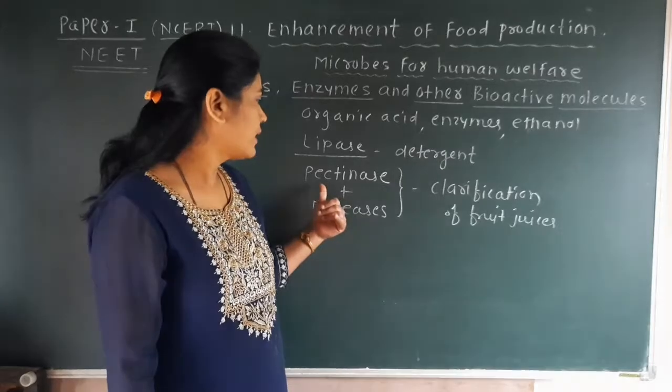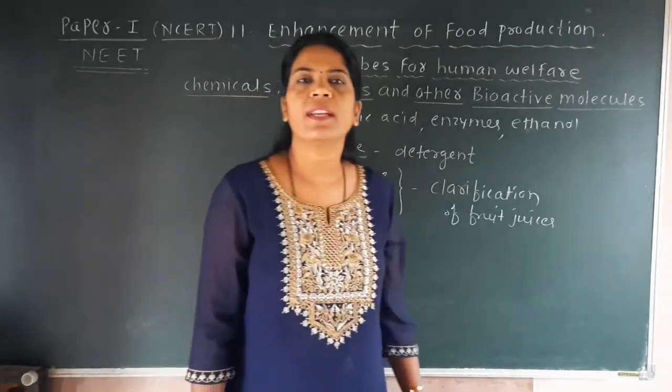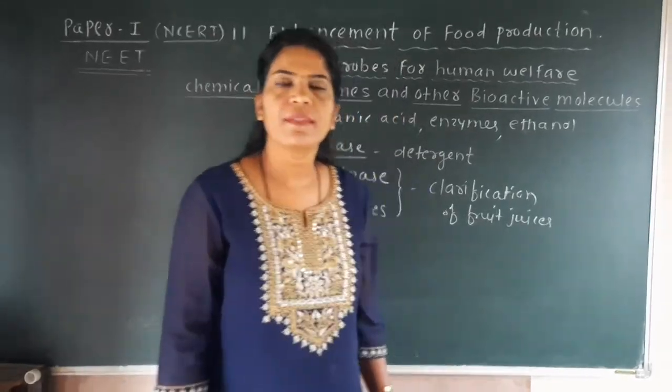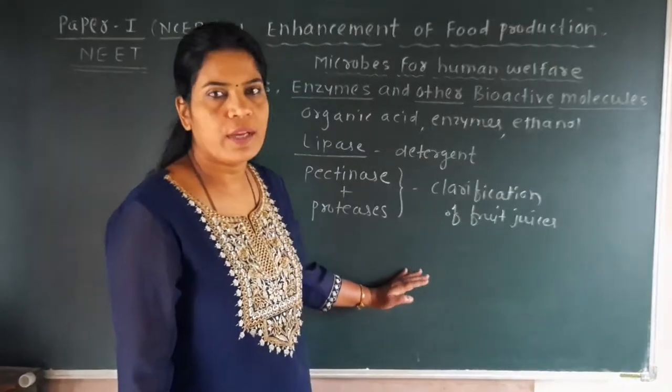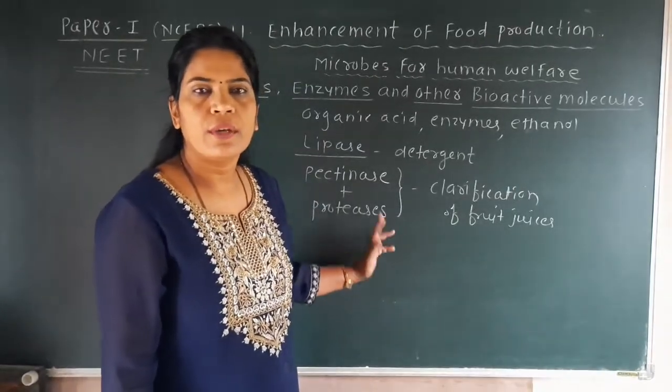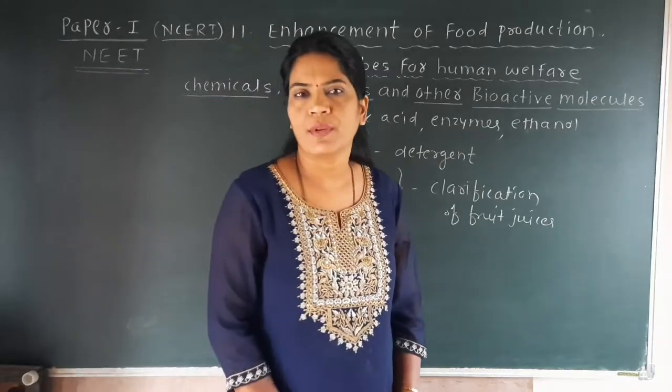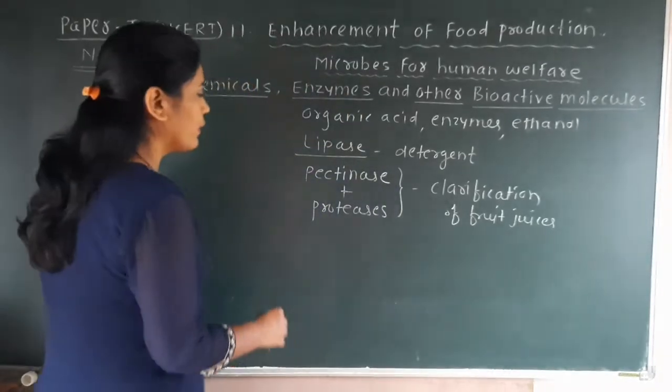Those enzymes are the pectinase and the protease enzyme, and these enzymes carry out the clarification of the fruit juices.